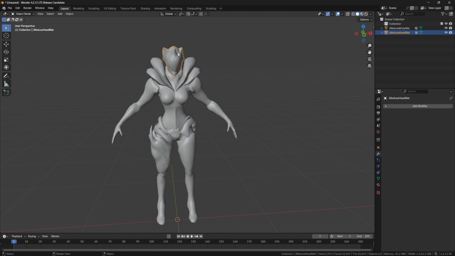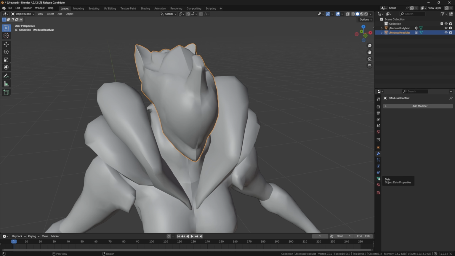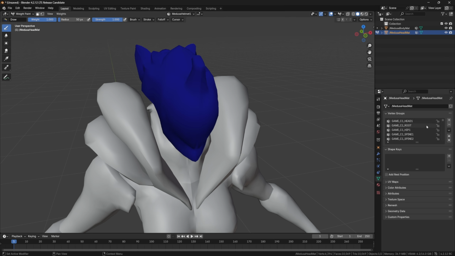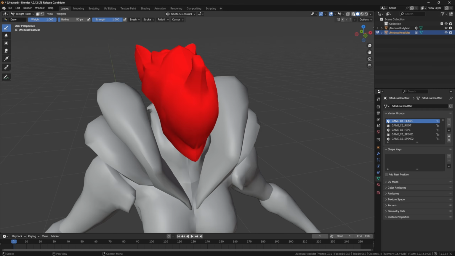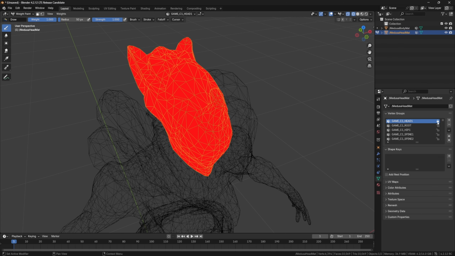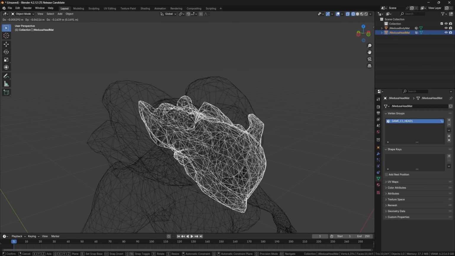So now what we're going to do is the helmet. Usually Warframe's helmets are just the helmet bone, but if we go under our data properties right now, you can see we have a ton of different bones that we do not need. To get rid of what we don't need, we're going to go under weight paint and check whether the head is the only thing. Yep, the head bone is the only bone being used for the helmet, so I'm going to hit lock on that, hit this drop down, and then hit delete all unlocked groups. And that can go ahead and unlock it. So for the helmet, we've cleaned it up to where we just have the helmet.